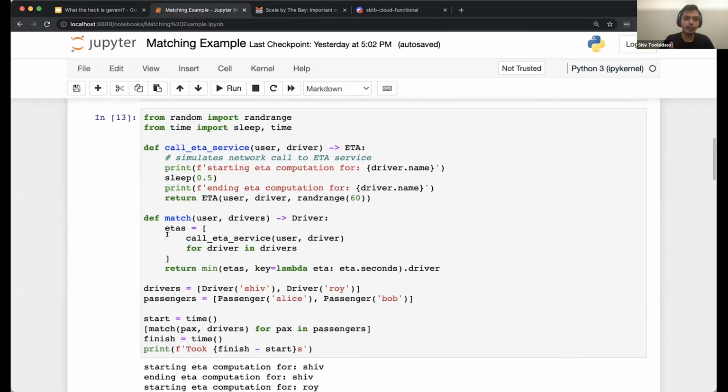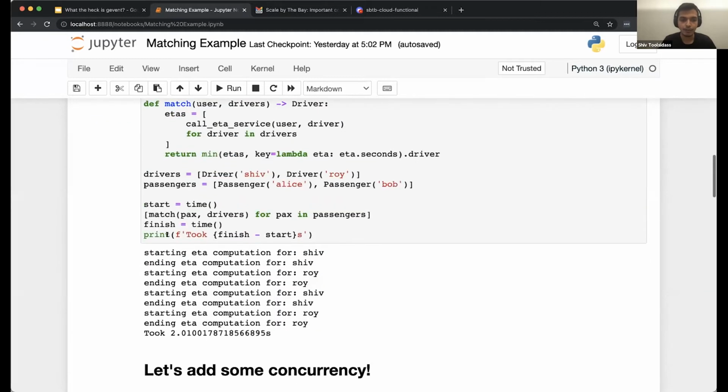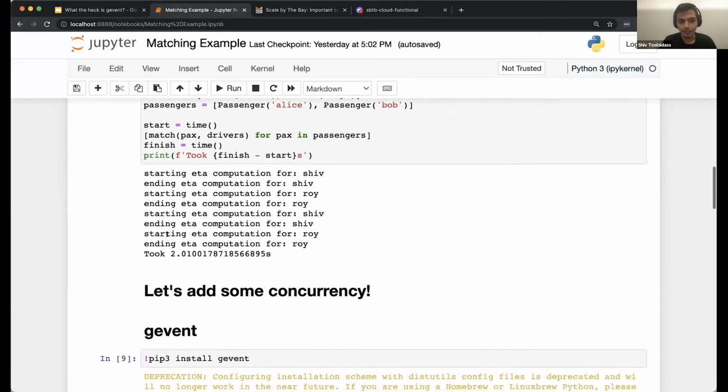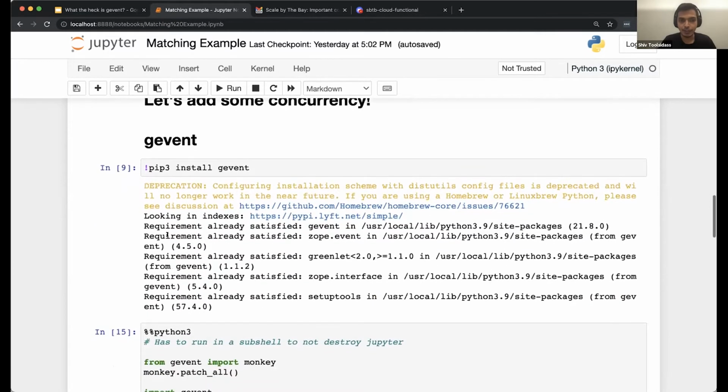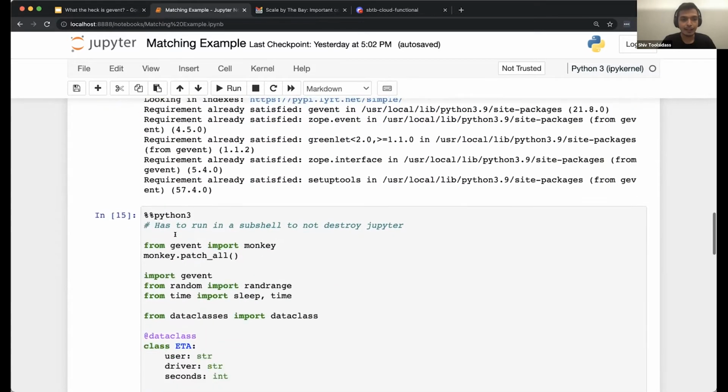Now, this is fine when Lyft's small, but let's say we start experiencing hypergrowth and lots of drivers and passengers on our platform. This doesn't scale very well, and our users are unhappy because it takes so long to be matched with a driver. So how do we fix this? Let's add some concurrency. We import this library called Gevent, which we just talked about. And don't worry about these 2 lines, they'll make sense in a bit.